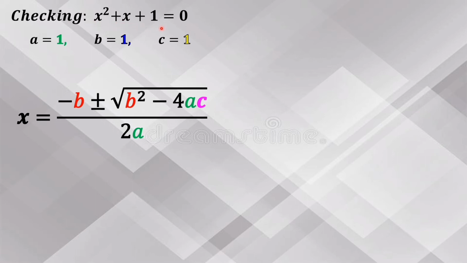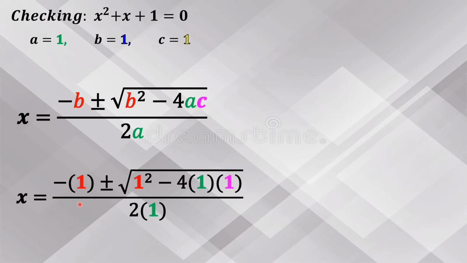Substitute to the quadratic formula, negative b, positive negative square root of b squared minus 4ac all over 2a. Ang ating equation, pagkatapos natin i-substitute ang value ng a, b, c ay negative times 1, positive negative square root of 1 squared minus 4 times 1 times 1, all over 2 times positive 1.